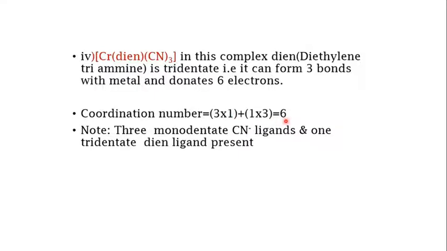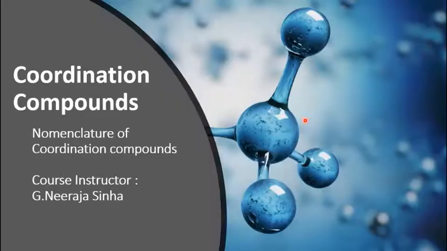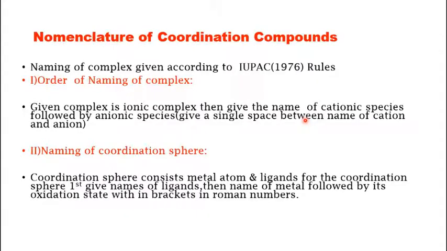So the coordination number of this particular complex is 6. In this lecture, we are going to see nomenclature of coordination compounds. The naming of coordination compounds is done according to IUPAC rules. When a complex is given to you, first you need to know the order of naming the complex. That is, first you always need to name the cationic species followed by anionic species.